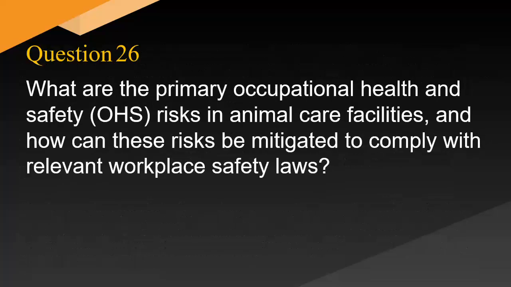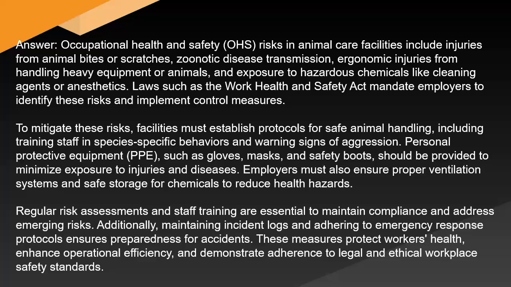in animal care. What are the primary occupational health and safety risks in animal care facilities, and how can these risks be mitigated to comply with relevant workplace safety laws? Answer: Occupational health and safety risks in animal care facilities include injuries from animal bites or scratches, zoonotic disease transmission, ergonomic injuries from handling heavy equipment or animals, and exposure to hazardous chemicals like cleaning agents or anesthetics. Laws such as the Work Health and Safety Act mandate employers to identify these risks and implement control measures.